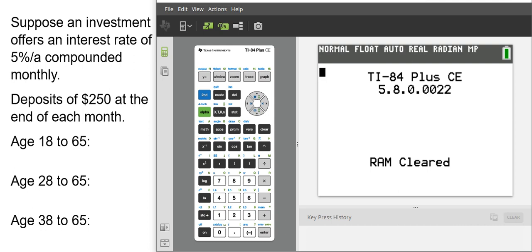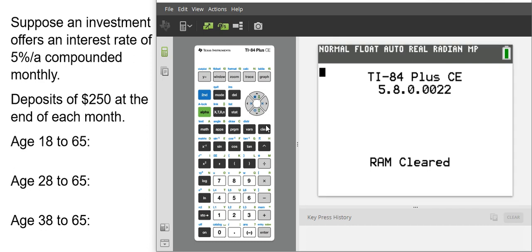We're going to look for an investment that offers an interest rate of 5% compounded monthly, and we're going to look at deposits of $250 at the end of each month. And we're going to compare if you started at age 18 until retirement at 65, or if you waited progressively 10 years later all the way along. And we'll see what that does to the savings that you'd have in your annuity at 65.